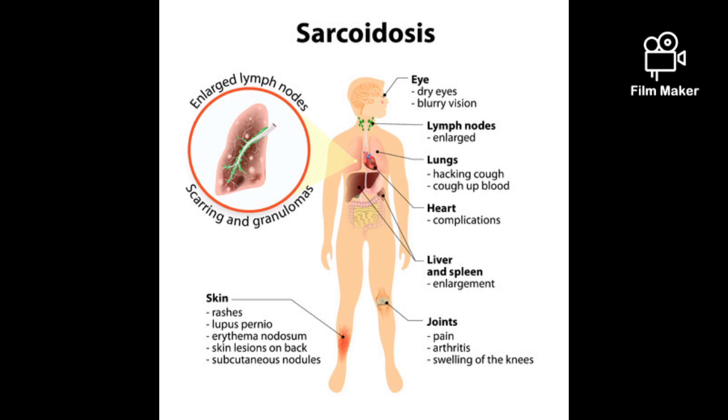Sarcoidosis is a systemic disease of unknown etiology characterized in about 90% of patients by granulomatous inflammations of the lung. The incidence is highest in North American blacks and Northern European whites. Among blacks, women are more frequently affected than men. Onset of disease is usually in the third or fourth decade.